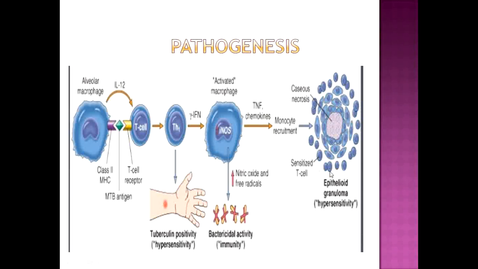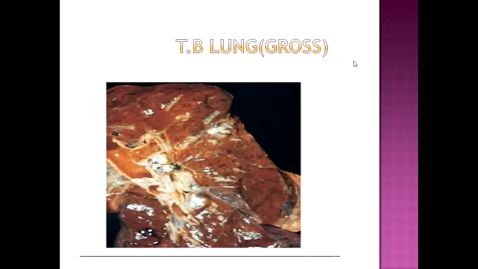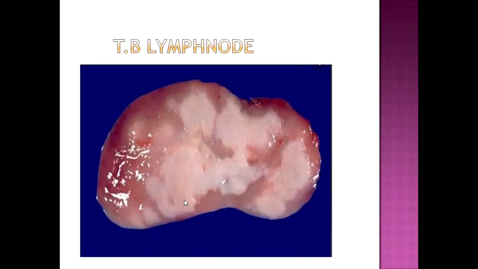So here you can see at the end granuloma is formed, that is composed of caseous necrosis, epithelioid cells. These slipper shaped cells are epithelioid cells, and these round cells are lymphocytes. Here is a cross section of lung involved by Mycobacterium tuberculosis. Grossly, you can see gray-white cavitating lesions in the lung caused by granulomatous inflammation. Cut section of cervical lymph node showing cheesy granular areas due to caseous necrosis in granuloma.